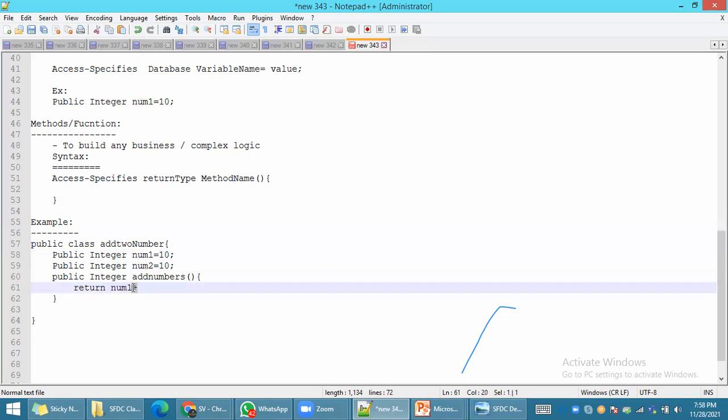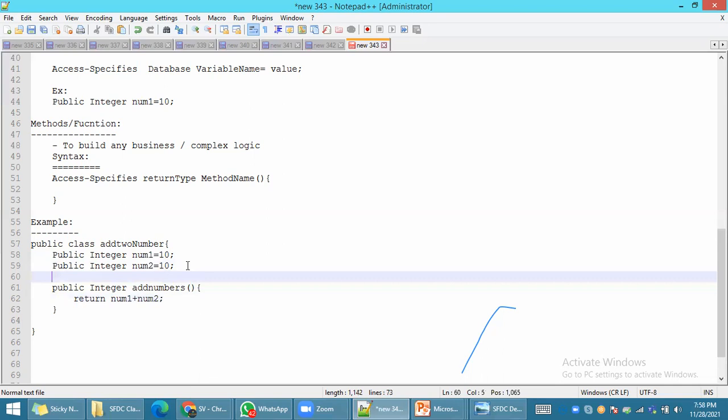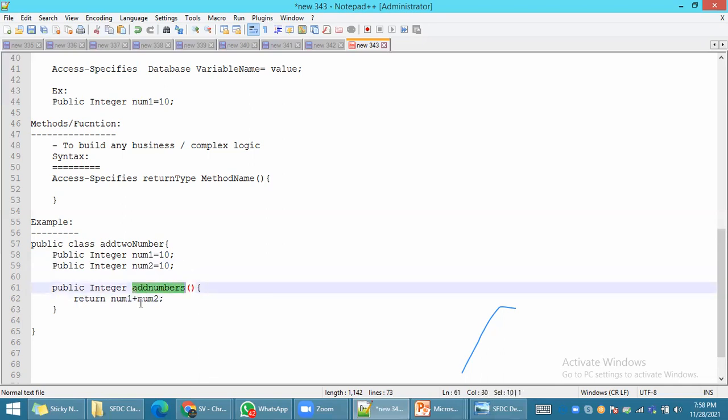If you want to add anything, make sure you use the addition symbol, the plus symbol. Then you put number two. That's it, you're done with your logic. Whenever you call this particular method, this method will give the result of 10 plus 20.